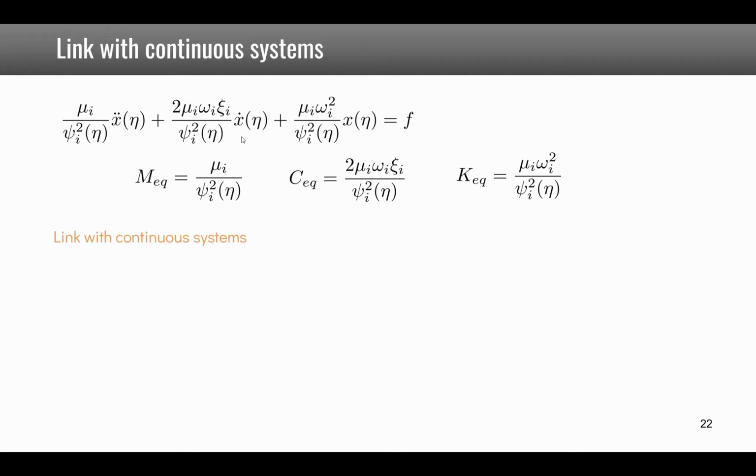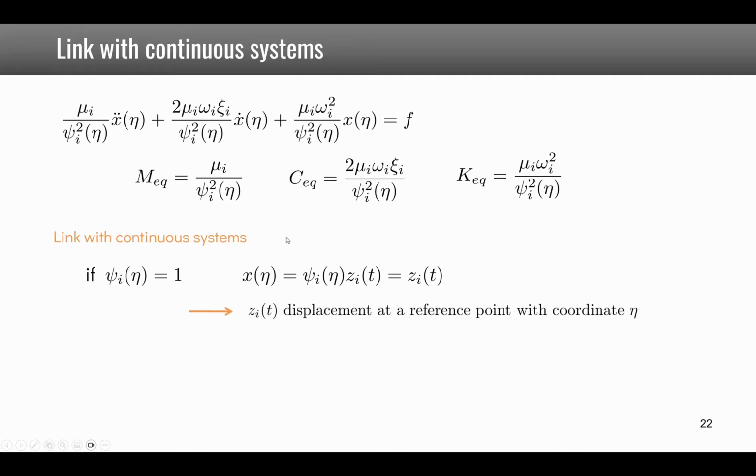Now, what is the link with what we did before for continuous systems? Well, you see that if I take psi_i of eta equal to 1, then x of eta is equal to z_i of t. So the modal displacement of the single mode corresponds to the physical displacement, which is what we did with the continuous system.